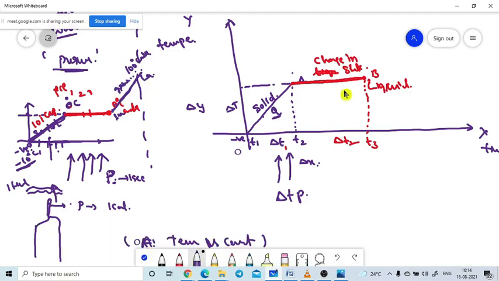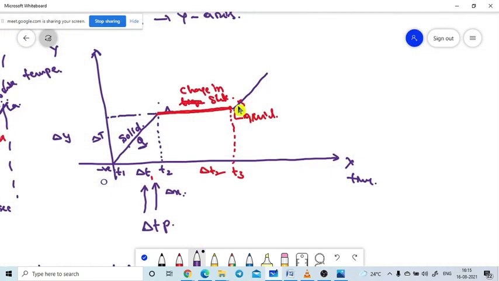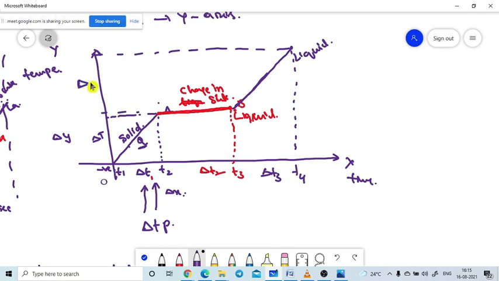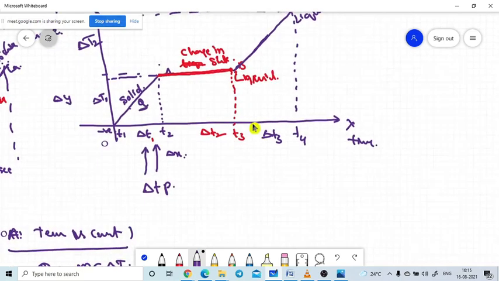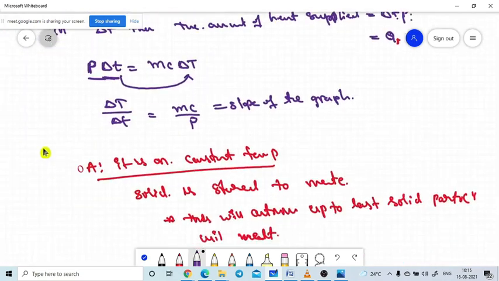But I am drawing the generalized case here. From B to C I am taking. So the liquid is rising in temperature up to a certain value. The final position of the substance is also the liquid state only. But how much time is taken in this process? Let's assume it is delta T3. Now in this process, there is a slope. Let's assume this is the temperature change delta T. Again, what B to C is telling is that the temperature is rising. I am going to another one.